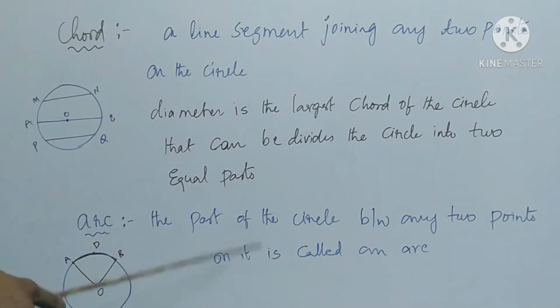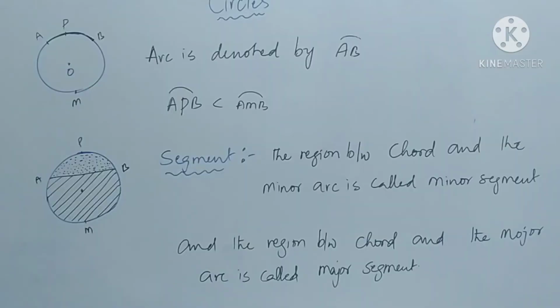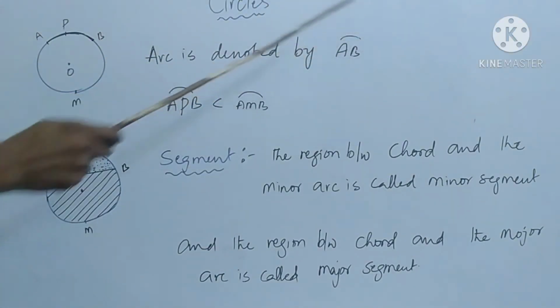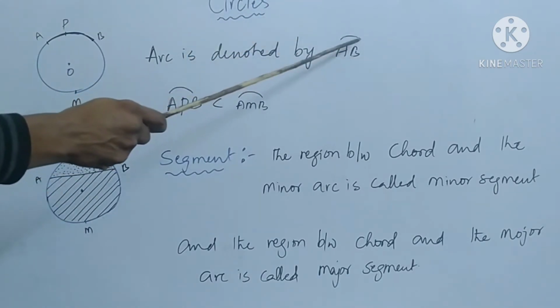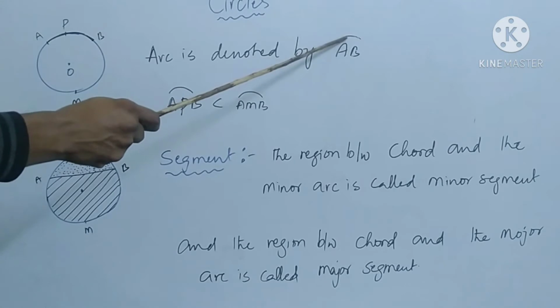The part of the circle between any 2 points on it is called arc. AB is the arc, AEB is the arc, ADB is the arc. So ADB is a minor arc, AEB is a major arc. Here arc is denoted by this symbol, AB arc.